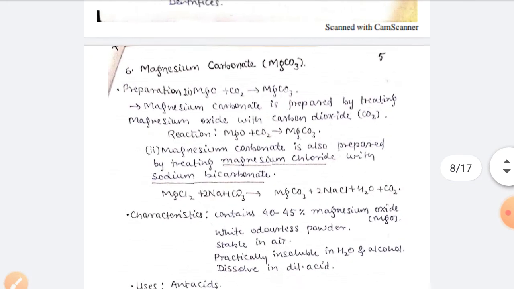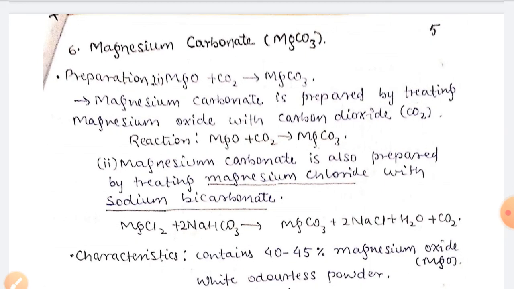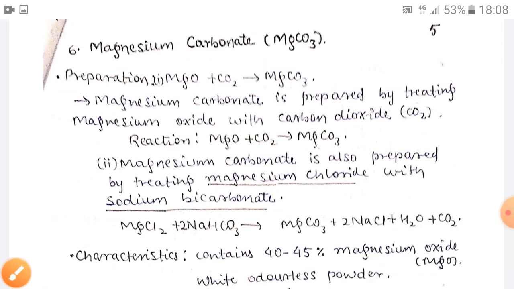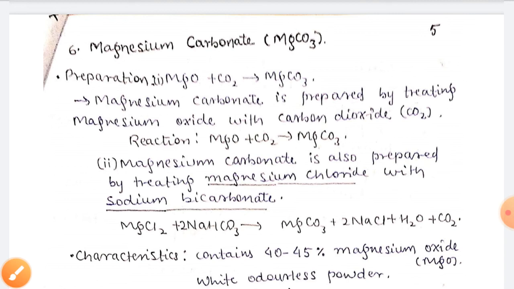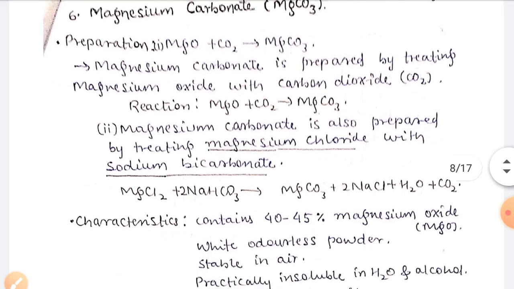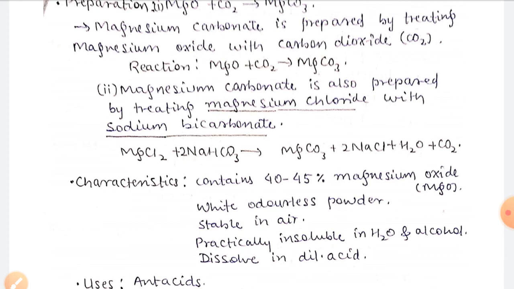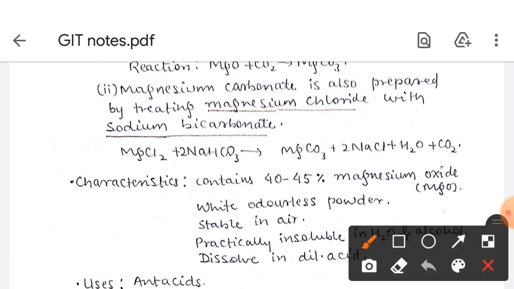Now the magnesium carbonate preparation. There are two preparations. When magnesium oxide reacts with carbon dioxide, we get magnesium carbonate. This is the reaction, MgO plus CO2 gives MgCO3. Magnesium carbonate is also prepared by treating magnesium chloride, MgCl2, with sodium bicarbonate, and we get magnesium carbonate, sodium chloride, water and carbon dioxide.